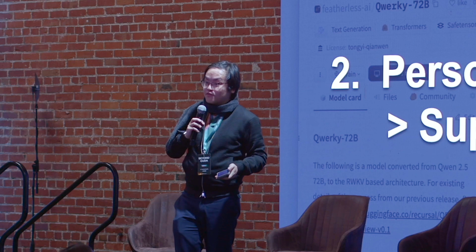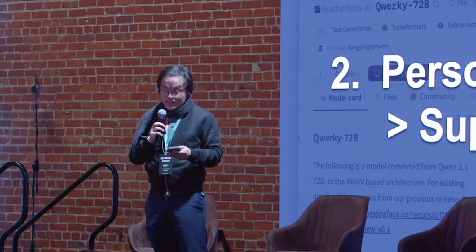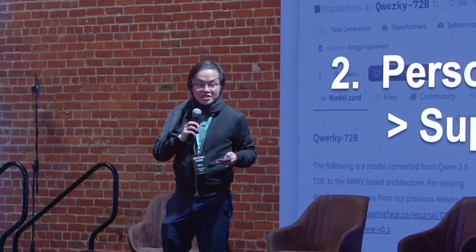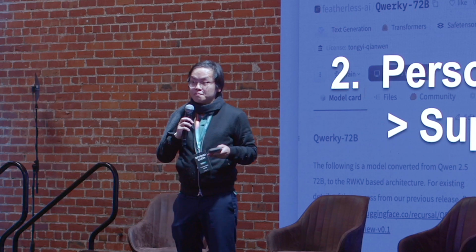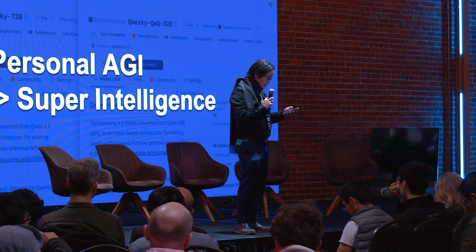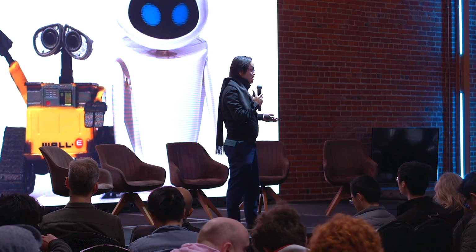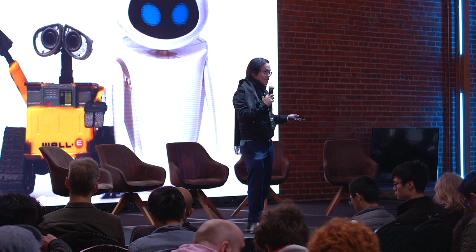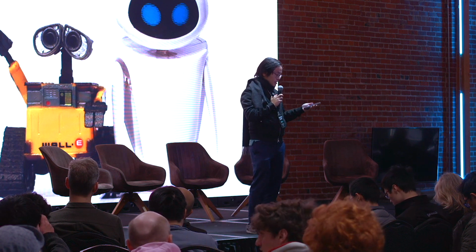But for this session, my other second hot take is that I don't think the direction that we are heading, where models get bigger, is the right direction. I actually strongly believe that personal AGI triumphs over the superintelligence path that a lot of the big labs are doing. And that the path that we are taking is what makes sense for everyone. Because what we actually want is not the smartest brain on earth. What we want is assistance to be able to help us in our day-to-day tasks, essentially.